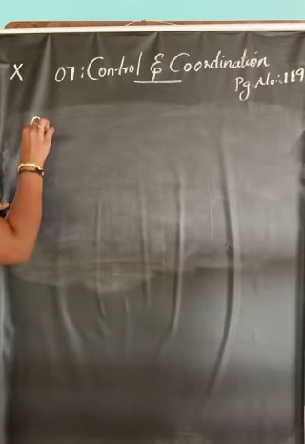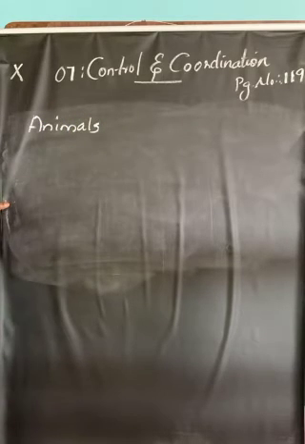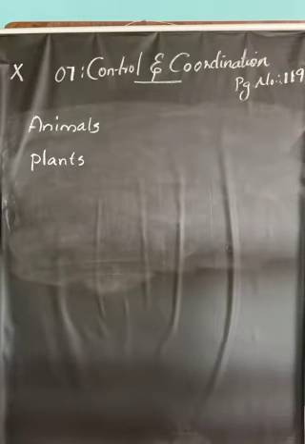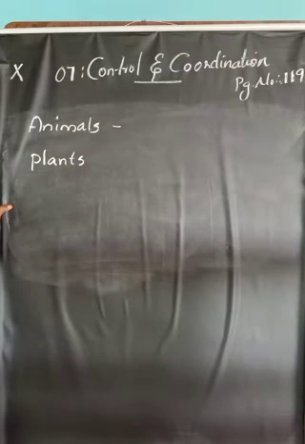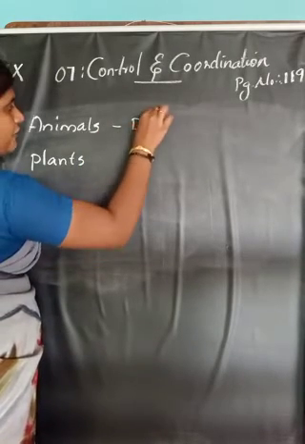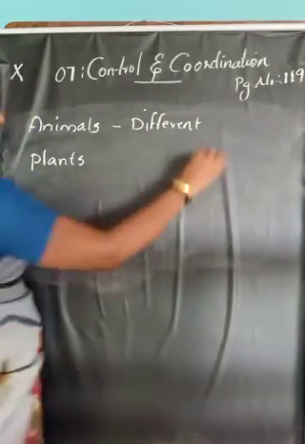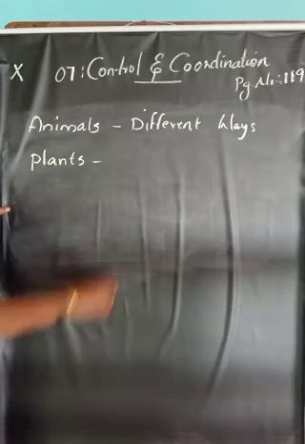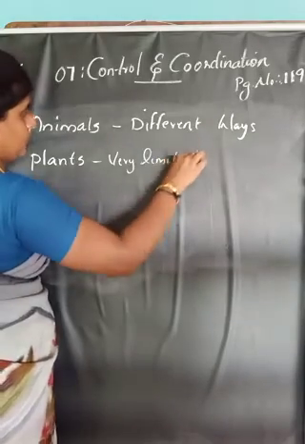Animals react to stimuli in many different ways, but plants react to stimuli in a very limited way. Animals respond to stimuli in different ways, but plants respond to stimuli in very limited ways.